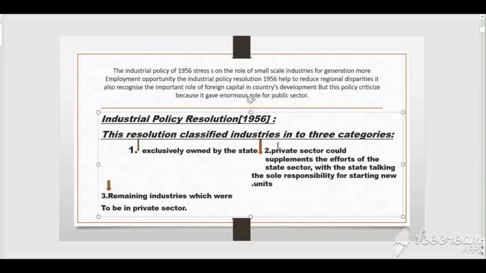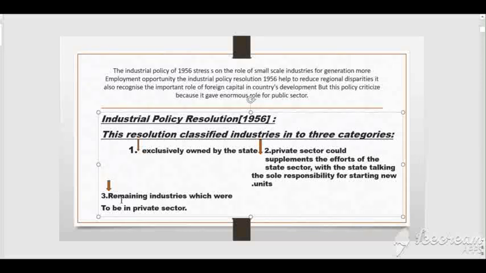Now the second category of the industry includes industries where the private sector could supplement the efforts of the state sector, with the state taking the sole responsibility of starting new units. And the third category of the industries is the remaining industries which were to be in the private sector. So according to IPR, industries were categorized into 3 sections.